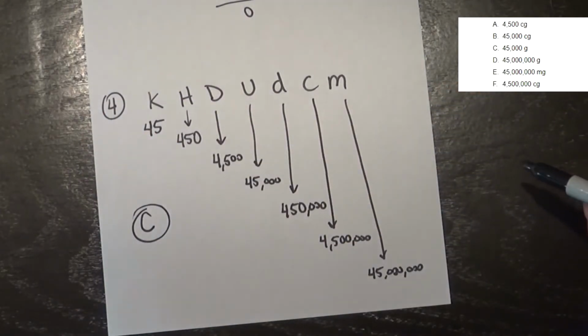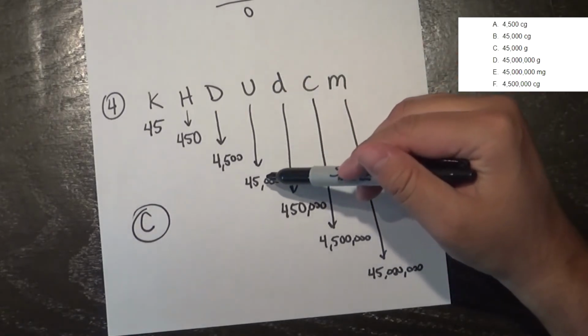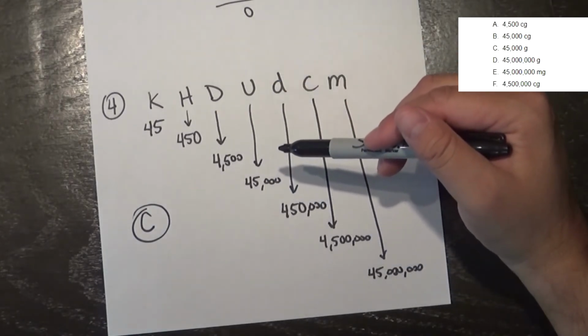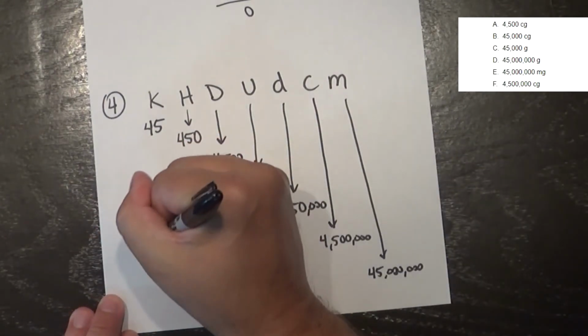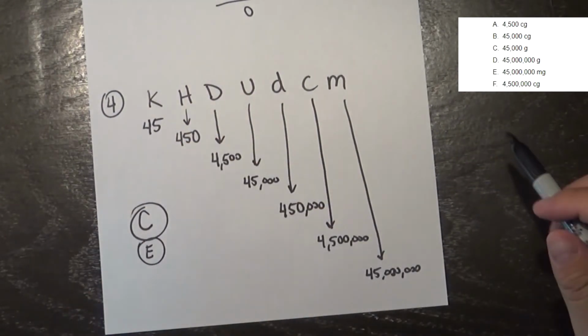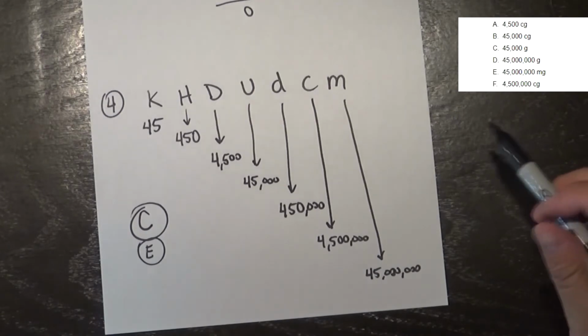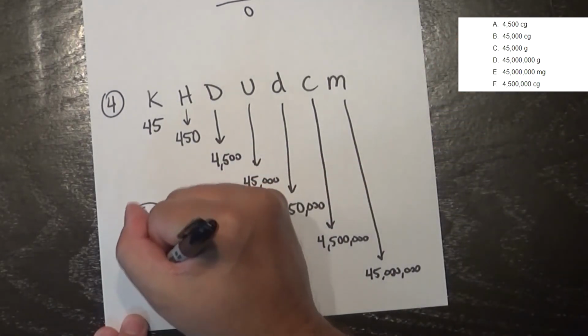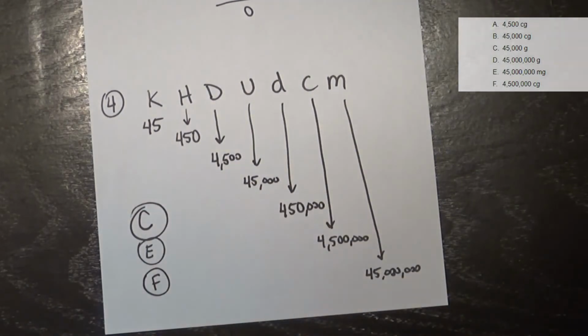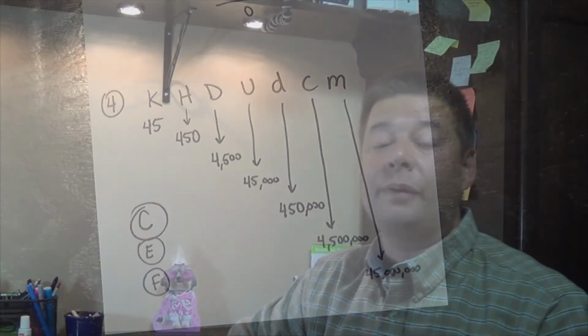Letter D, 45 million grams. That's not right either. How about letter E? 45 million milligrams. Hey, there we go. So letter E is correct. And then the last one, letter F, 4,500,000 centigrams. Looks like that's correct as well. So in number 4, we have 3 correct answers out of the possible choices.